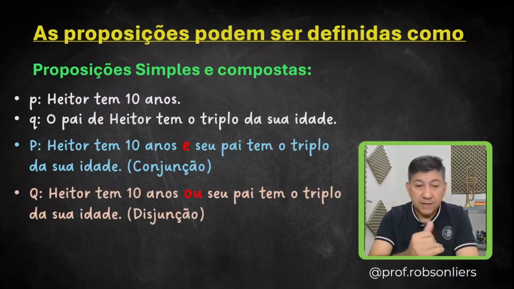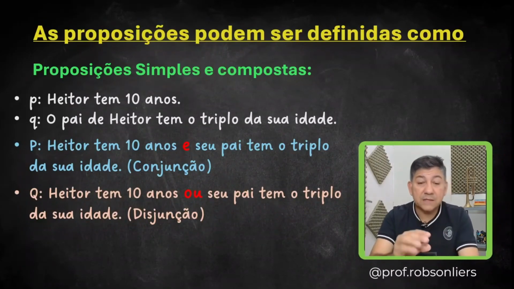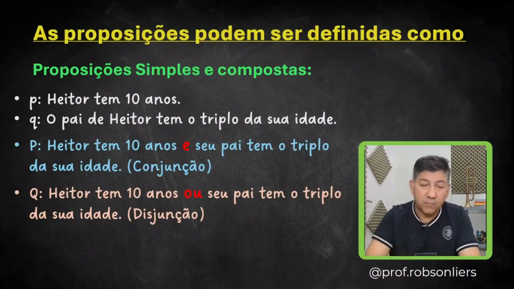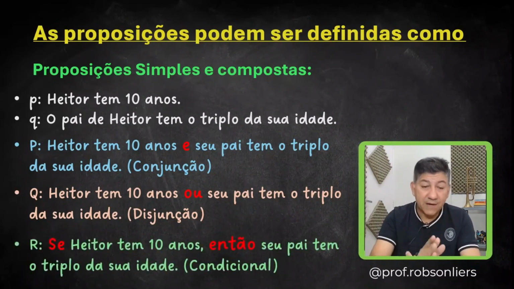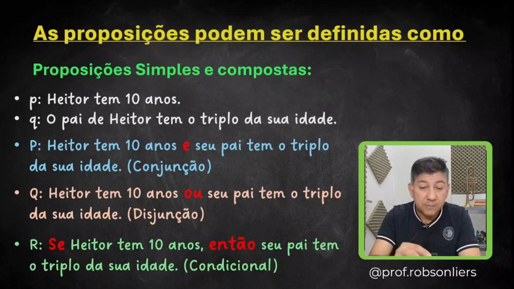Proposition Q: Heitor is 10 years old or his father is 3 times his age. This "or" means disjunction. It's a compound proposition. The third example of a compound proposition is proposition R: If Heitor is 10 years old, then his father is 3 times his age. This "if, then" is a conditional.